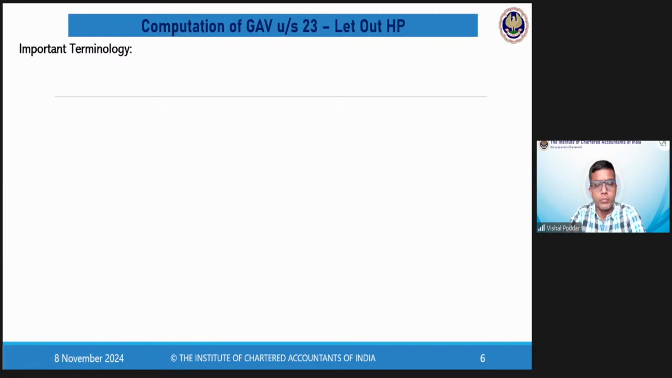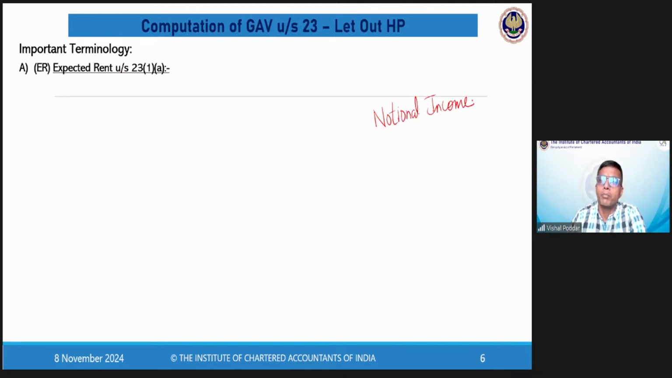Okay. Now, coming to the computation part, as you would have seen in the format, the first computation is to be done of your receipts, which is over here called your gross annual value. Now, actually, gross annual value should mean the rent which is actually earned. But here, please remember, in income tax, you will find that in some scenarios, you pay tax on notional incomes. Now, this is something interesting.